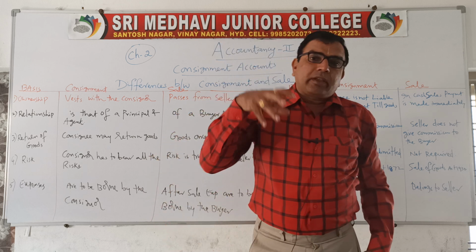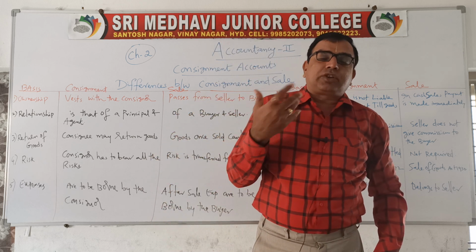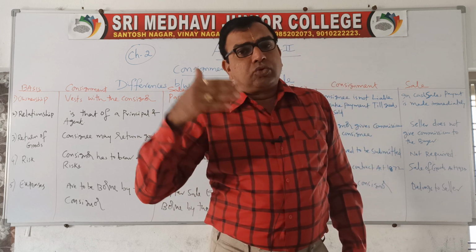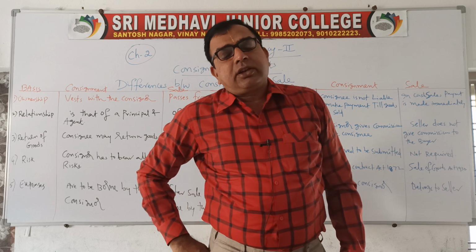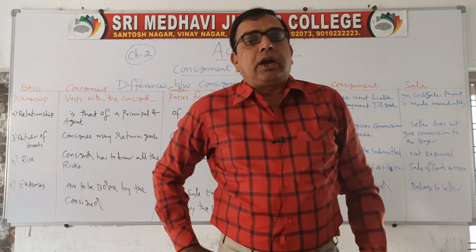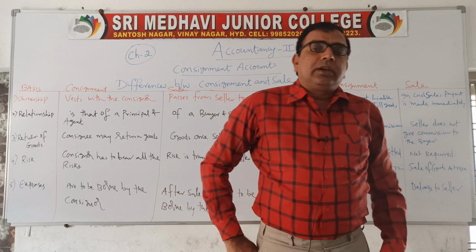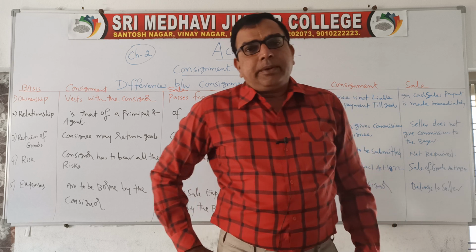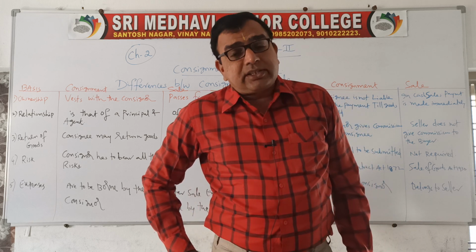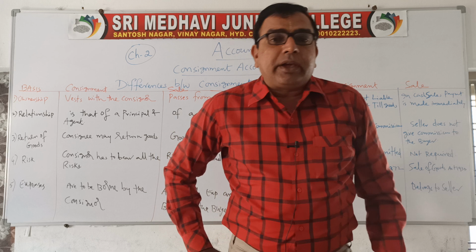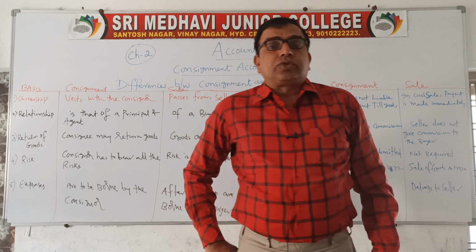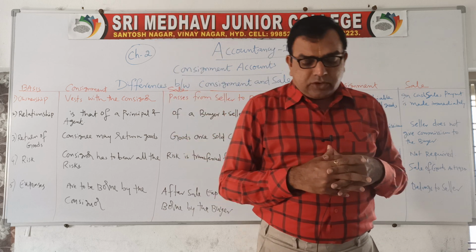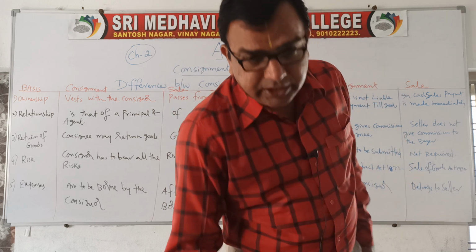So from Hyderabad where I am printing, I am the source of the goods, I am the owner of the goods. I will be sending the goods to my agents at different places, and those agents have to follow my instructions. They have to sell goods on behalf of me, and for their services, I will be paying them commission. So here, one person is the owner, the other person is the agent.